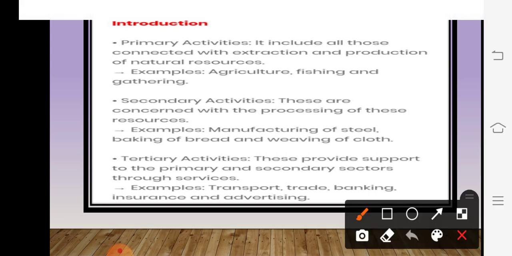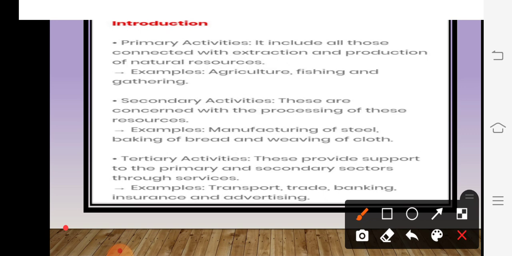Primary activities include all those connected with the extraction of production. So in the process of production, the main thing is that we are going to extract the natural resources. First and foremost, we are going to extract, we are going to separate the natural resources.